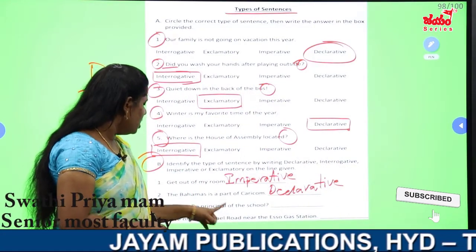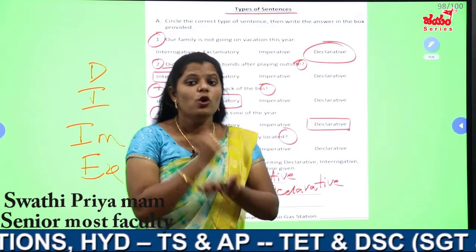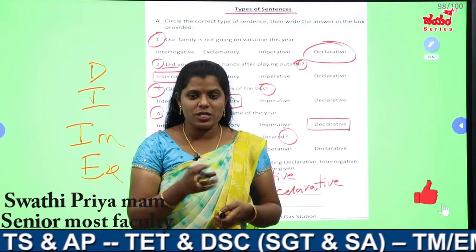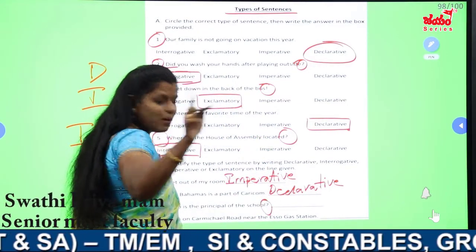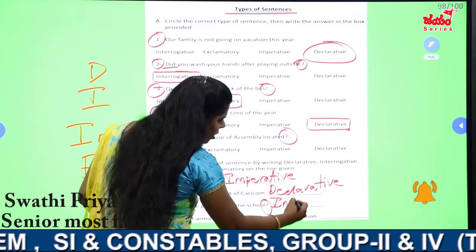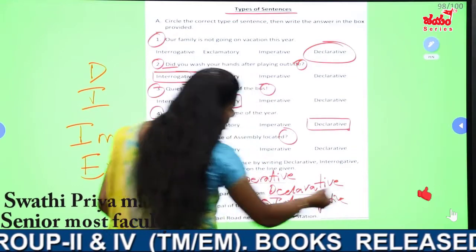Next. Who is the principal of the school? Who? I am asking a question. It ends with a question mark. All questions come under the interrogative mood. It is the interrogative form.